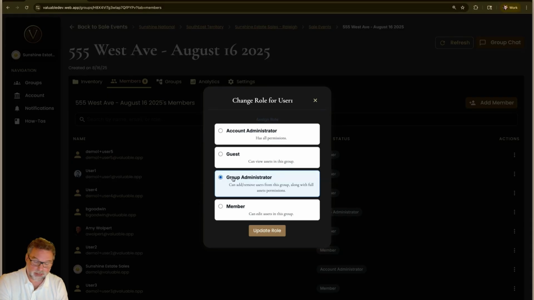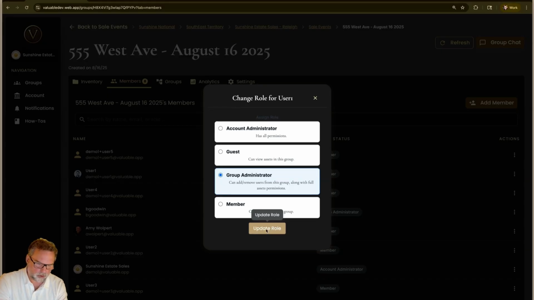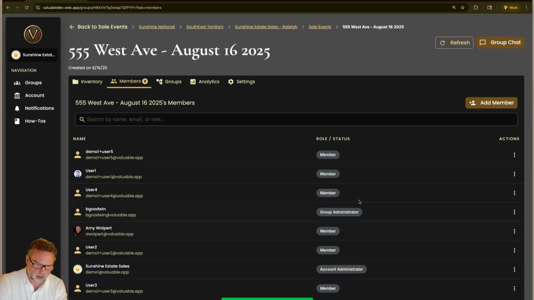Say you're the executive of an organization within a larger organization. You might be allowed to see something in the large organization, but you really should be only the administrator of the group below it. So here we can decide to make them an administrator of this group, and it's as easy as that. And now they're administrator, they can add groups, they can add members, subtract members, all that sort of thing.